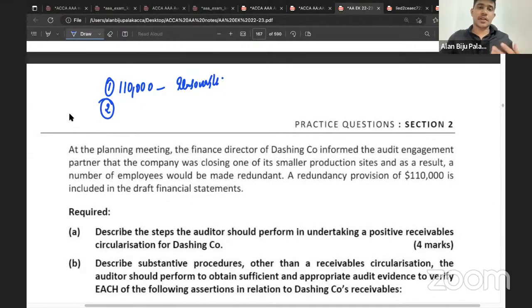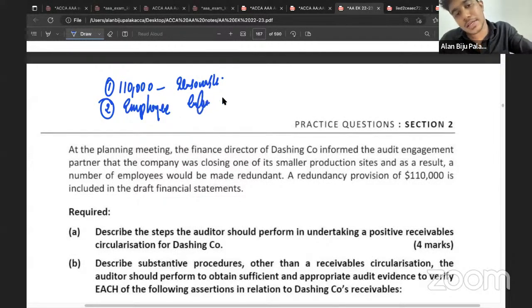Create when you need to create provision. Exactly. You need to know whether the employees are informed about the redundancy. On the basis of which we need to know whether there is a present obligation for the company, right? Or probable future cash outflow will arise. We need to know that there will be a probable future cash outflow. Okay, what else?